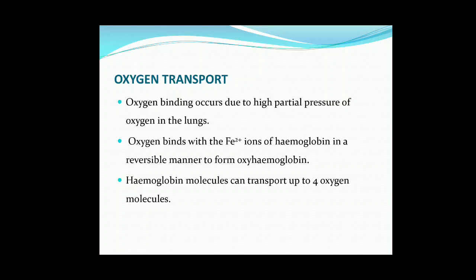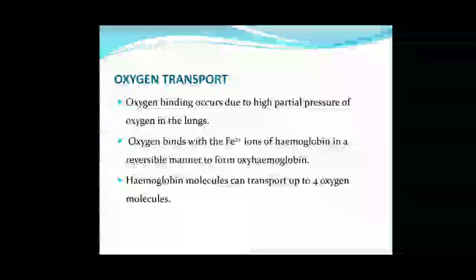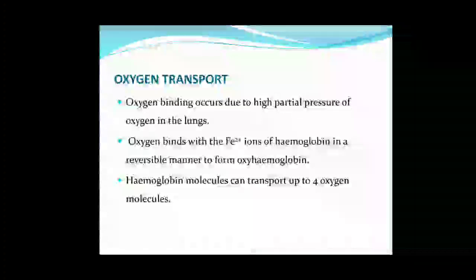Now the main thing about oxygen is that it depends upon the partial pressure of oxygen. If the partial pressure of oxygen, which we have studied in the last topic, is high, more oxygen will combine with hemoglobin. So oxygen binding occurs due to high partial pressure of oxygen in the lungs.